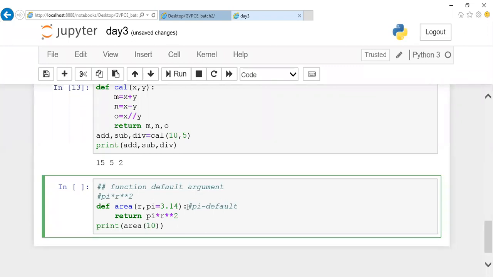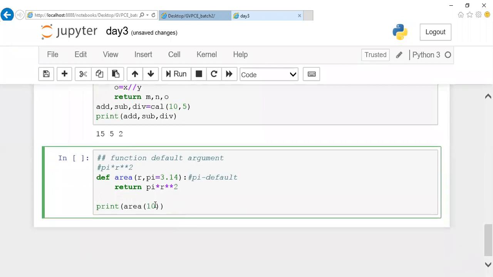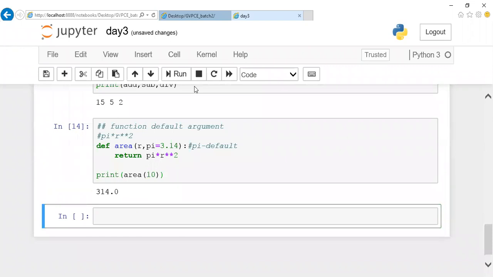If there is any mismatch in the number of arguments you are passing, it will throw you an error. But you can notice that this area function has two parameters, but I'm trying to pass only one argument. It will never throw you an error. The reason is it has some default value in it. The default value is pi.